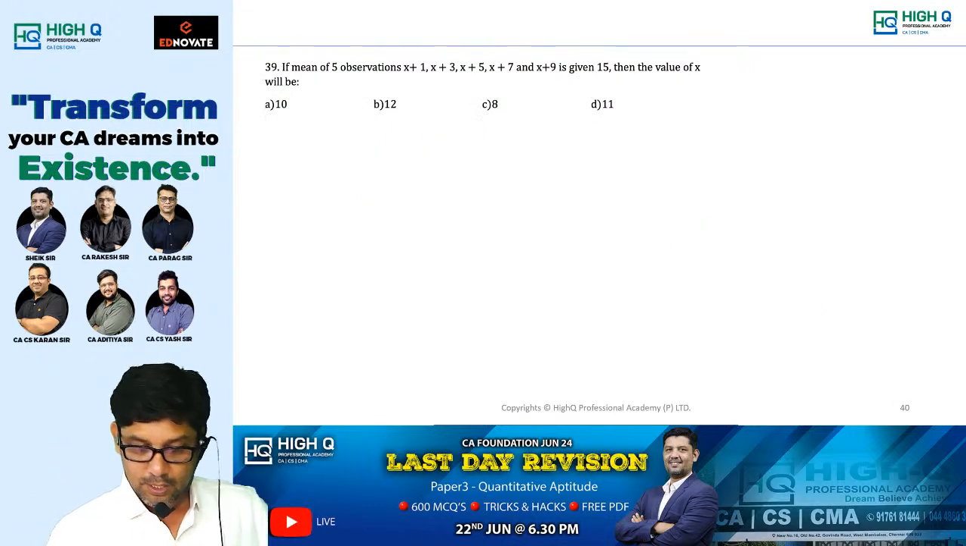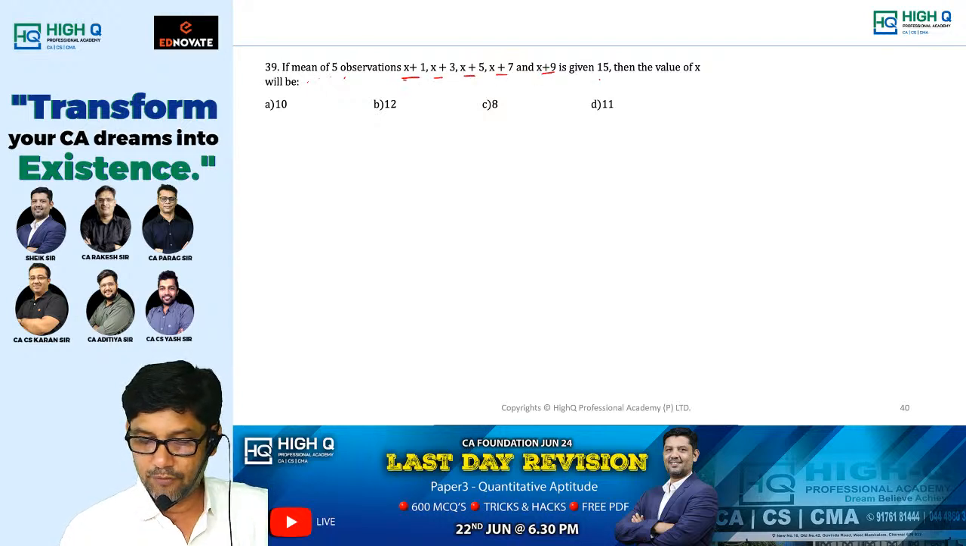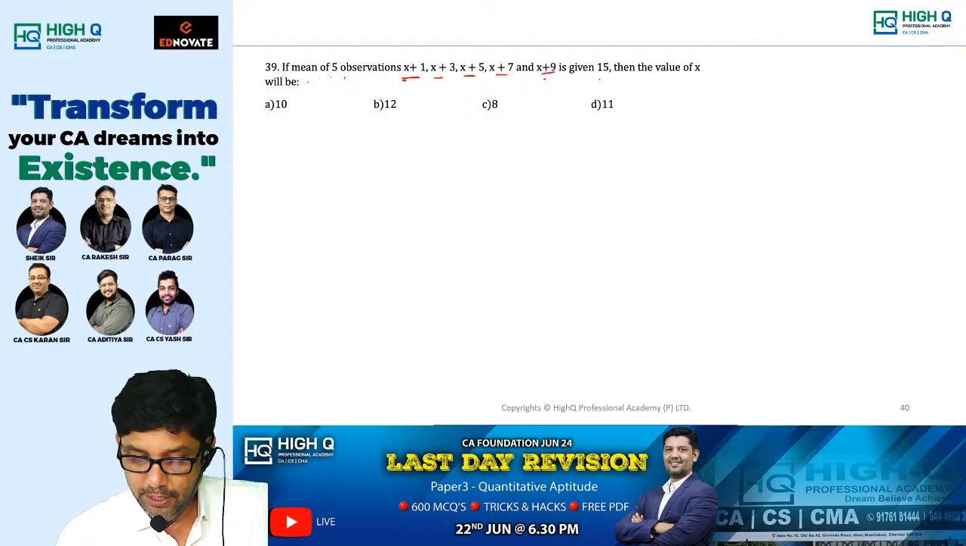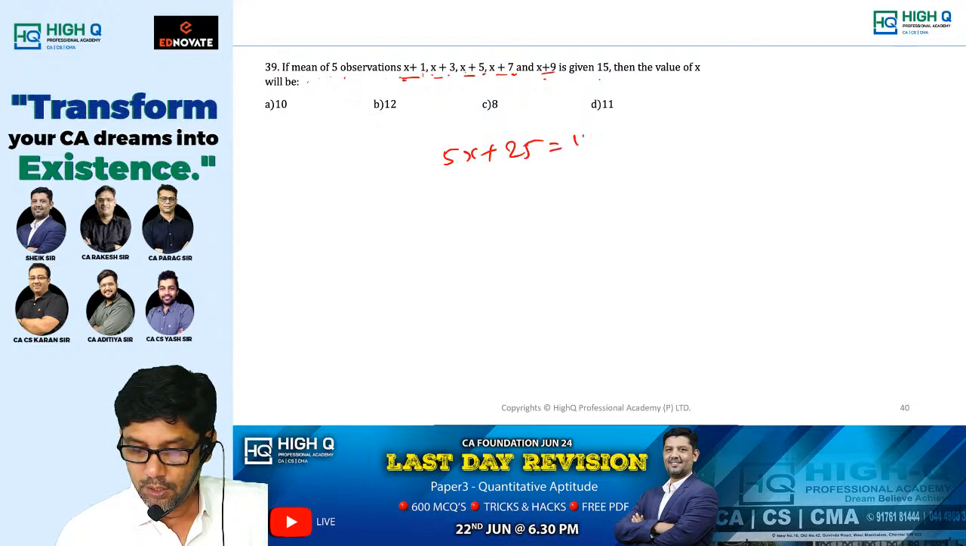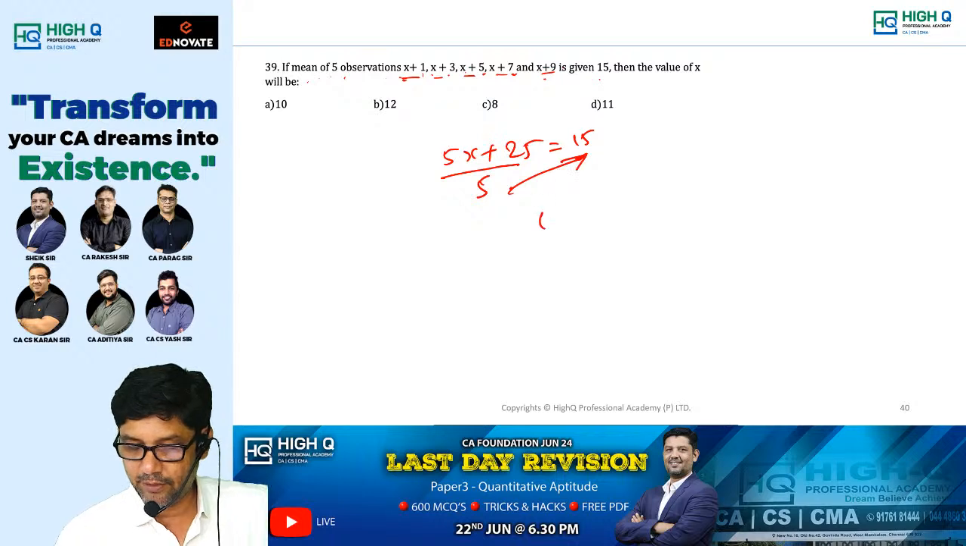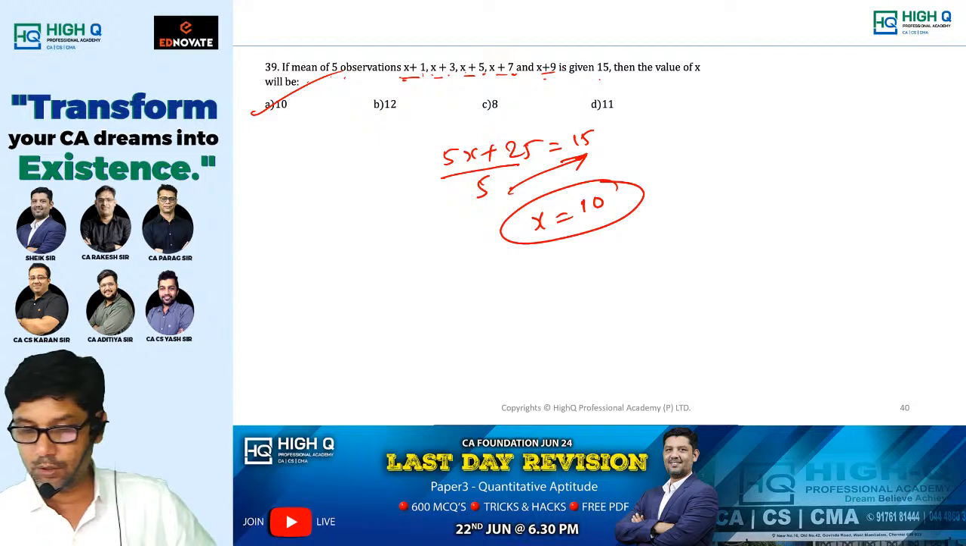Next step. If the mean of 5 observations, x, x plus 1, 2, 3, 4 observations is 15. Simply what? We have to add all, divided by 5. Okay. Add everything, my dear. x plus 1. So total 5x plus 4, 9, 16, 25 is equal to 15 divided by 5. That can be cross multiplied here, 75. So x is equal to what? 10. What is x equal to? 10.